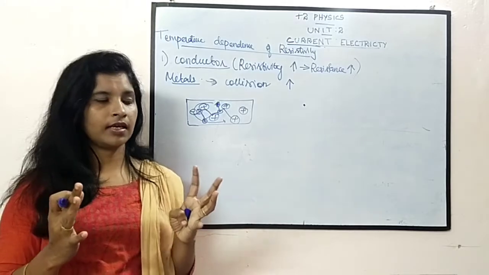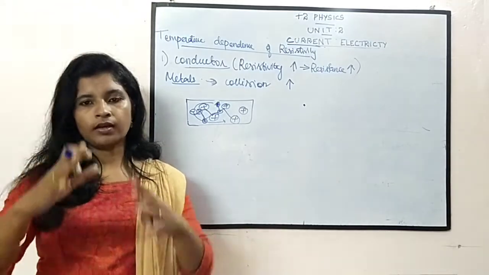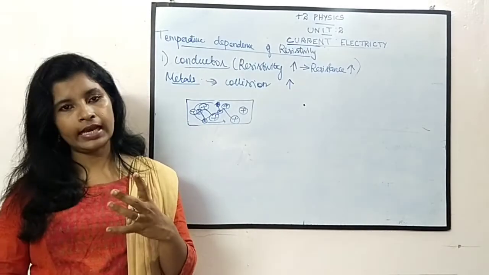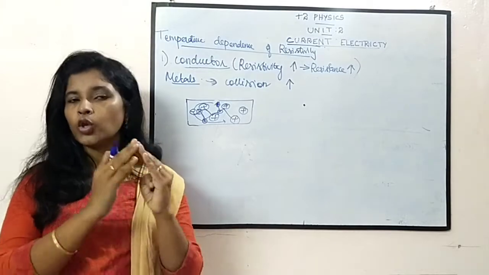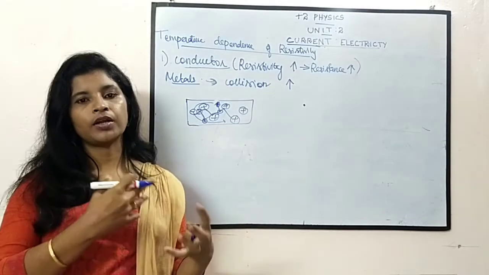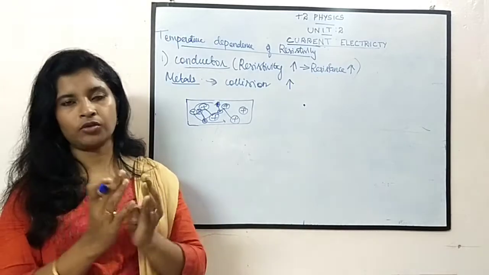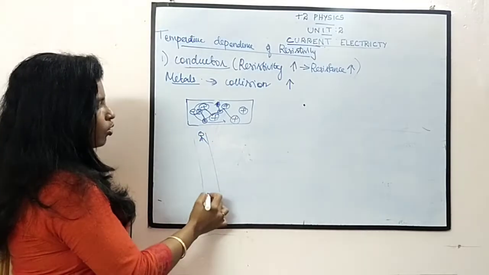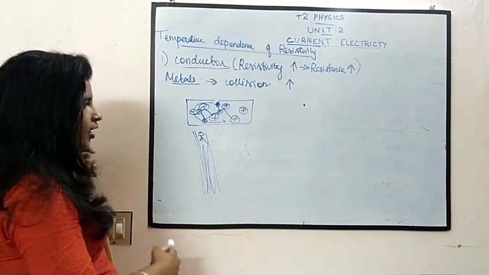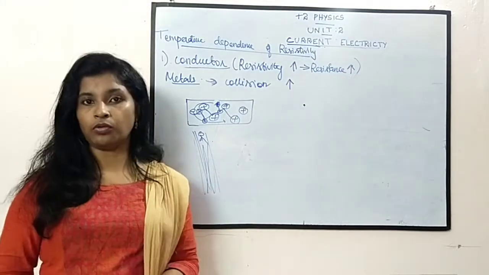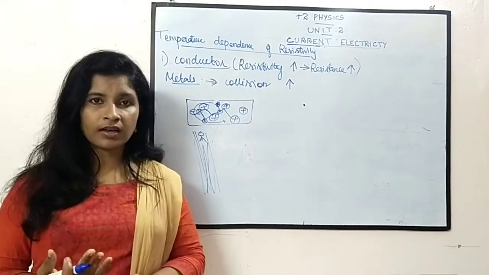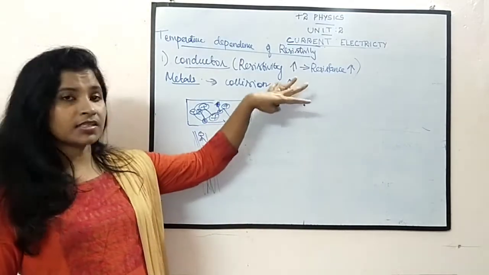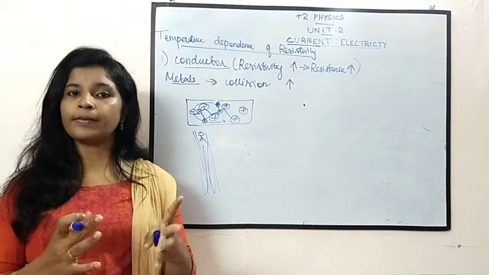Okay. Consider this: when you are in your school, there is a set of steps. If I ask you to go down here, or go up here, if I give an instruction, you will follow that. If there is no instruction, you can go anywhere, go up or down however you want. What happens then? One person will be trying to come from here, many will be coming from here, many will be going there, so he has to cross all the obstacles and go, right? So the obstacles will be increasing, that is, resistance increases. Okay. So I think you could understand how the resistance is increased in a metal when the temperature is increasing.